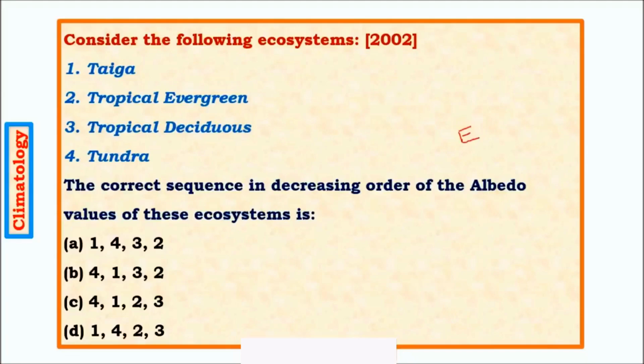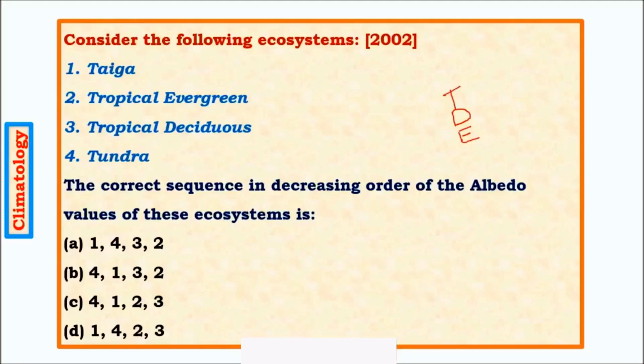And then compare tropical deciduous. Tropical deciduous forests are much less dense, and there is certain exposure of land to the sunlight, and as a result the forest cover is low, and the soil has greater albedo compared to the forest. As a result, tropical deciduous forest will have albedo much higher than evergreen forests. And coming to taiga, taiga has a significant amount of forest as well as snow cover, and we know that snow is a good matter which has greater albedo. As a result, the next option will be taiga.